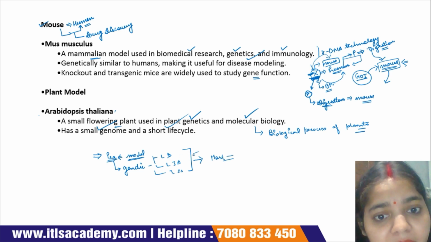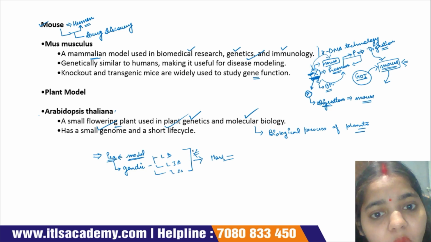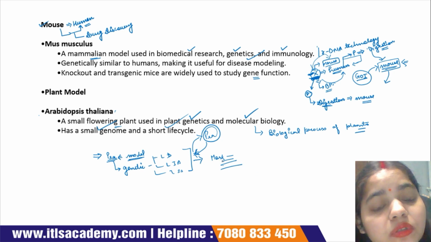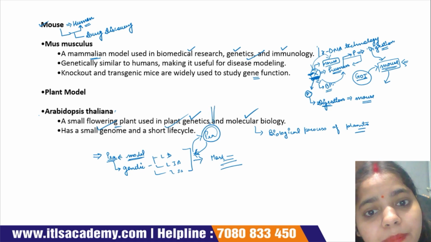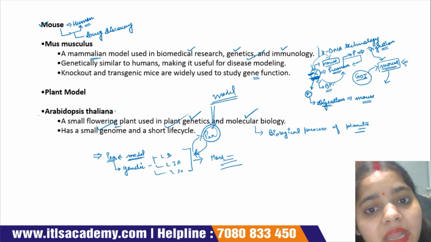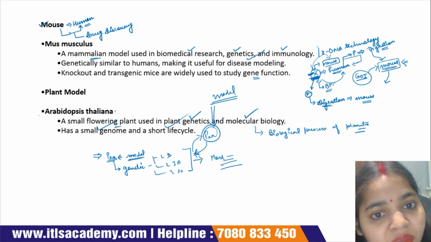These three rules were studied on a single pea plant, but they are applicable to most plants. This is also an example of model organisms. Here we use the pea plant as a model organism. We study the three rules on the pea plant and these rules are applicable to most plants.